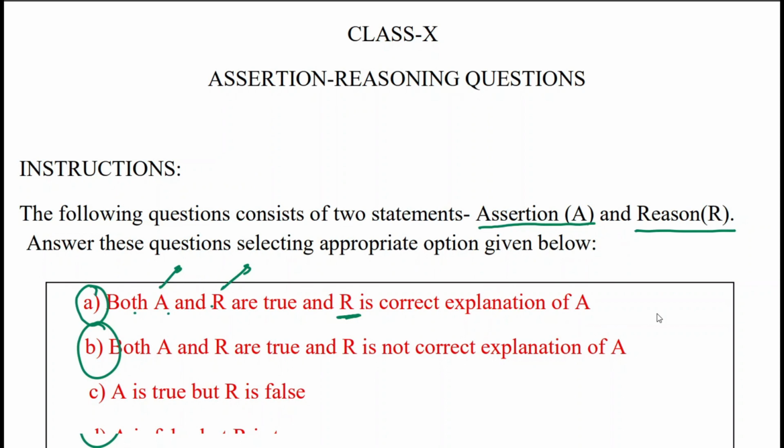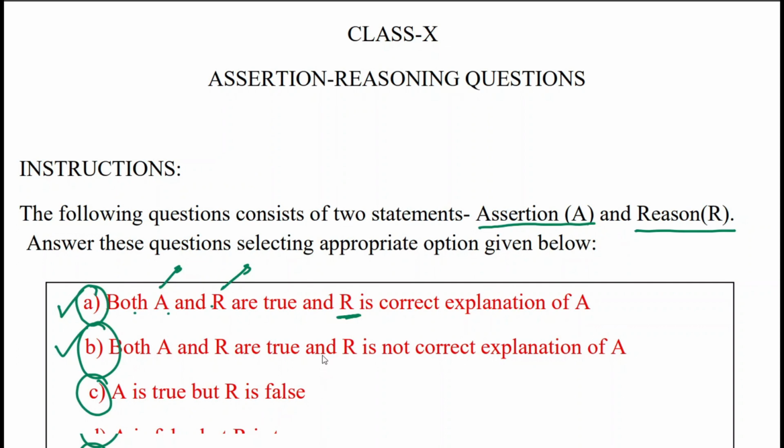Suppose you have been given one assertion statement, and if you feel that the reason which is given is not the correct explanation for that particular statement, you select this option. If you think the reason is correct, then you select option A. Now option C is: A is true but R is false.